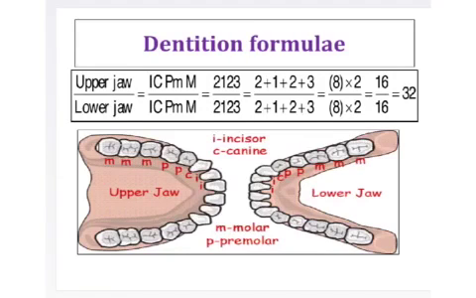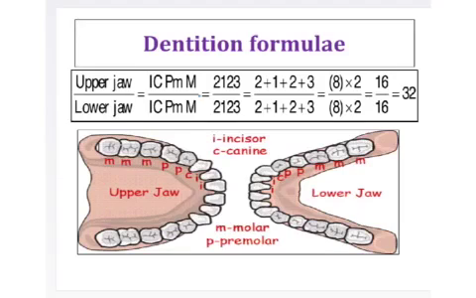Let's come to the teeth here. The dentition formula. What is the dentition formula? Teeth present on the upper half of the jaw over teeth present on the lower half of the jaw. As we have the order for this, first of all we see I, meaning incisors, then C, canines, PM, premolars, and M, molars. Incisors, canines, premolars and molars.